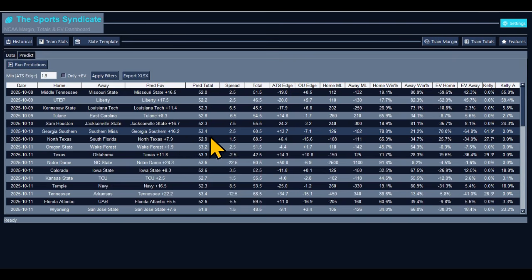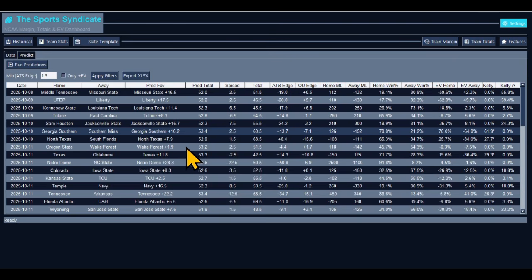USF get the dub. North Texas with the W. North Texas is on the rise. I don't know why, I don't know how, but the model suggests North Texas is going to pull this one off. So that's one to look at, guys. That's definitely one to look at. You might want to look at the spread coverage for each South Florida and North Texas, see who's been covering the spread and who hasn't. But the model is definitely projecting North Texas to come through with a big win.